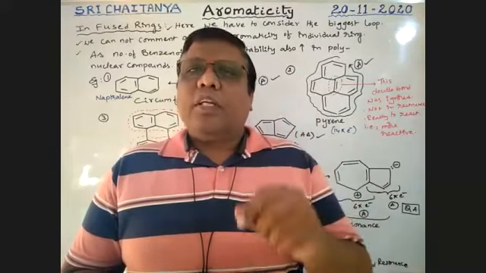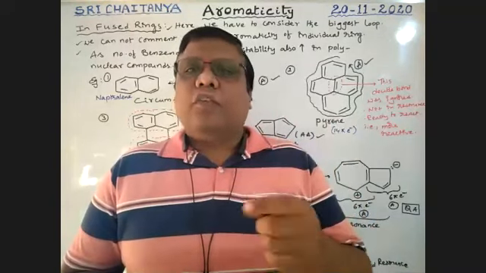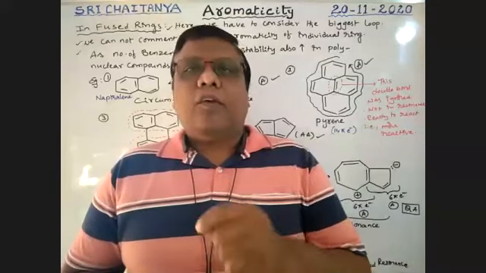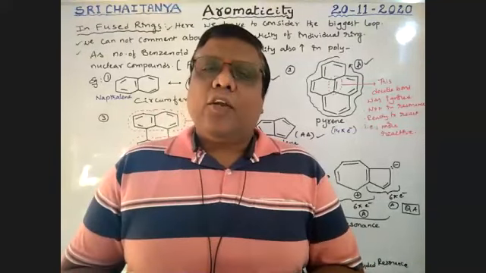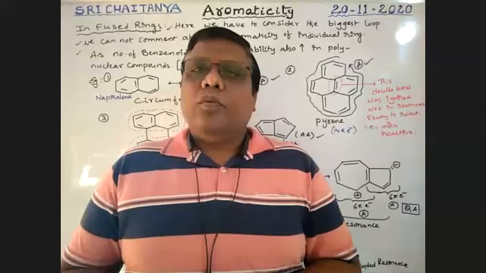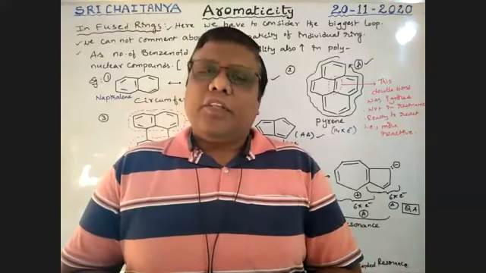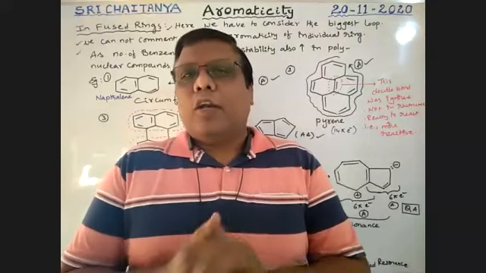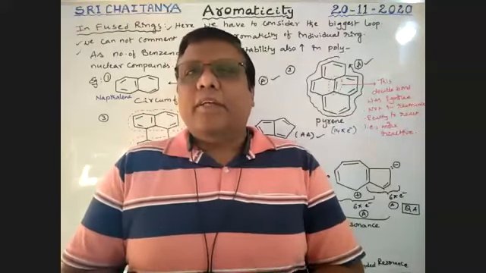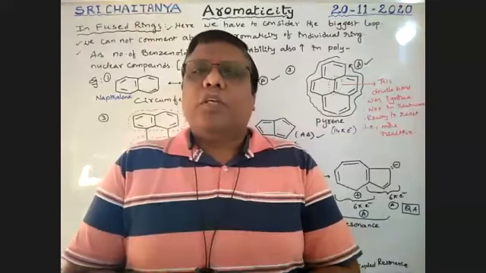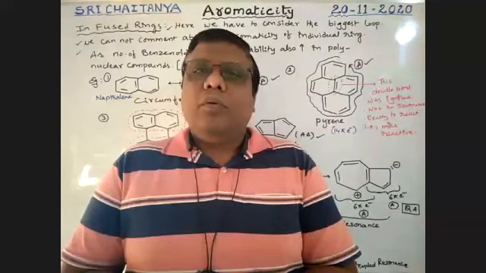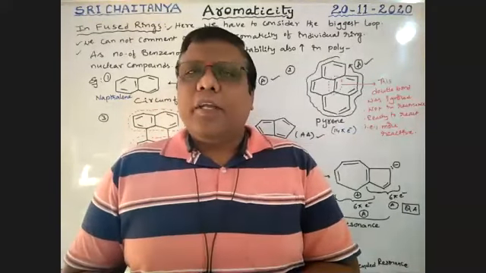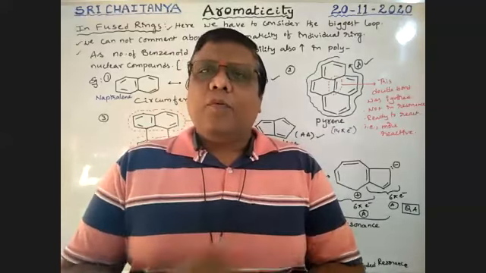If the first 3 rules are completely satisfied, but not the fourth one, and instead of 4n plus 2 there are 4n pi electrons, that is anti-aromatic. Only the fourth rule is changed. If the first 3 are not satisfied, that is non-aromatic. Among these 3, aromatic compounds are more stable than non-aromatic, which is more stable than anti-aromatic. That is the order of stability of our compounds.